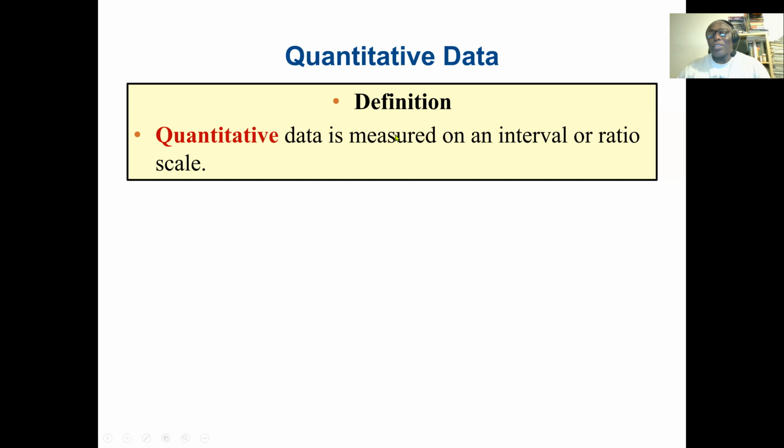And quantitative data is measured on an interval or ratio scale. With quantitative data, I have a numerical value and I can do arithmetic operations: addition, subtraction, multiplication, and division.